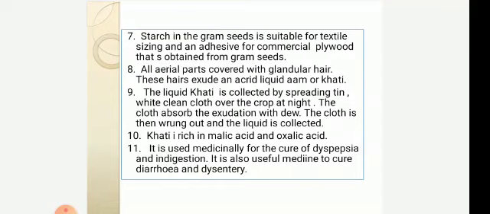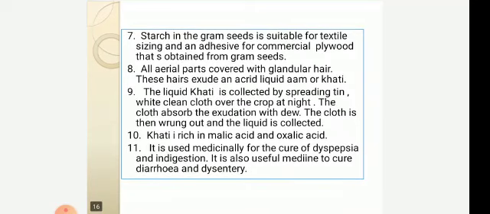Khati is rich in malic acid and oxalic acid. It is used medicinally for the cure of dyspepsia and indigestion. It is also a useful medicine to cure diarrhea and dysentery.